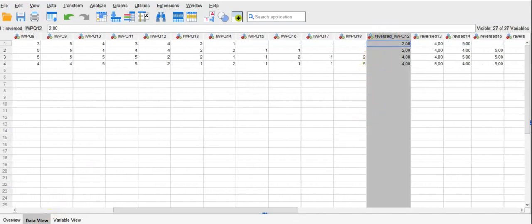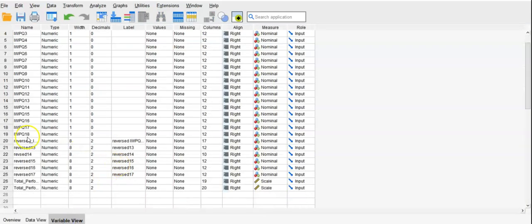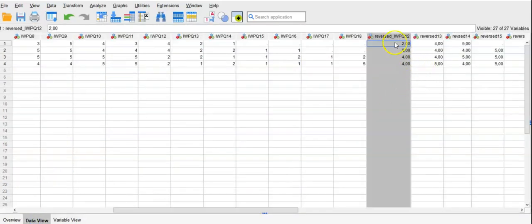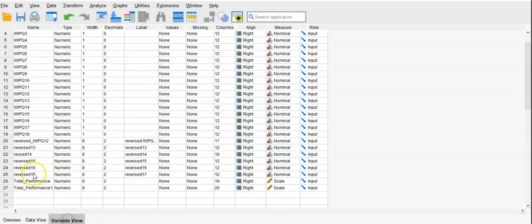reversed 12. So when you go to the variable view, you can see also here the reversed 12. I didn't change the name, but that is the same as the process I just showed you. And you can put the decimal point as 2 or 0. So when you go to the 2, here you can see that. But if I don't need any decimal value, you will do that as a 0.